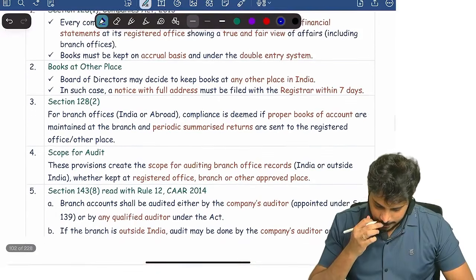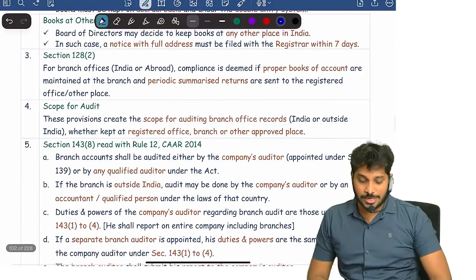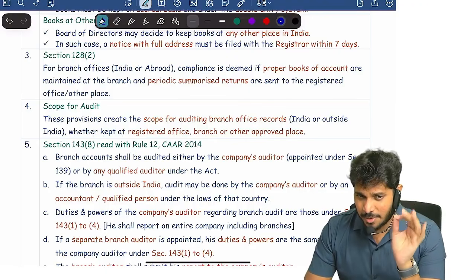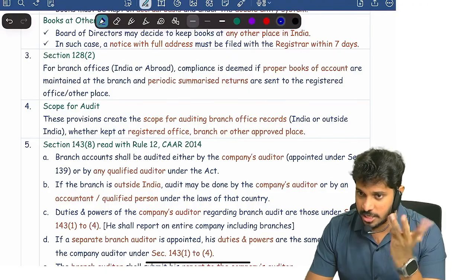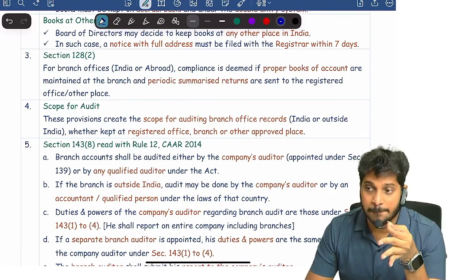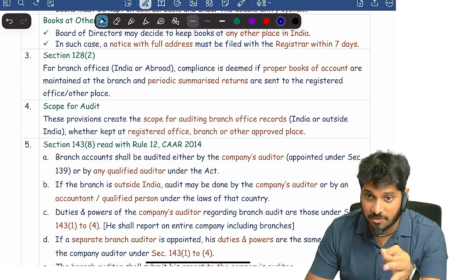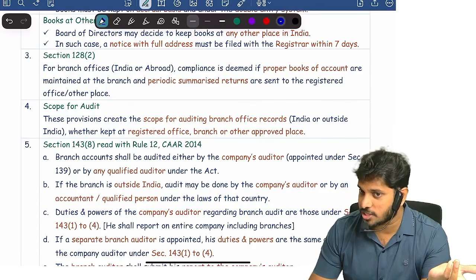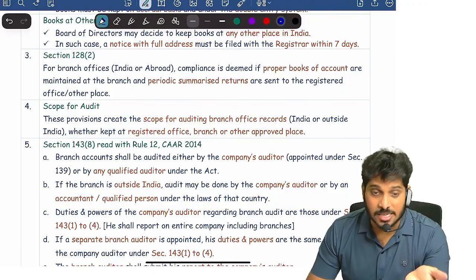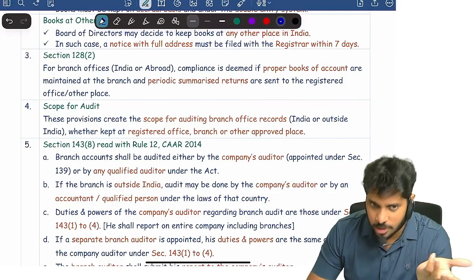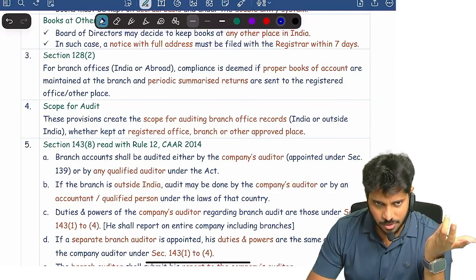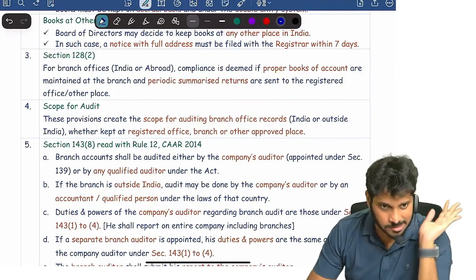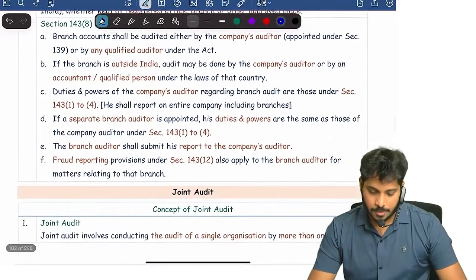That's it. First of all, branch audit is required only when a company is maintaining separate branch accounts. Is a company liable to maintain branch accounts? No, there is no mandatory requirement. Right now only banks, public sector banks have branch audit. Only they have branch accounts. You take Reliance company, there is no concept of branch audit. You take ICICI Bank, there is no concept of branch audit because they have accounting centralized. Wherever a company is maintaining branch accounts, then the question of branch audit arises. Clear?